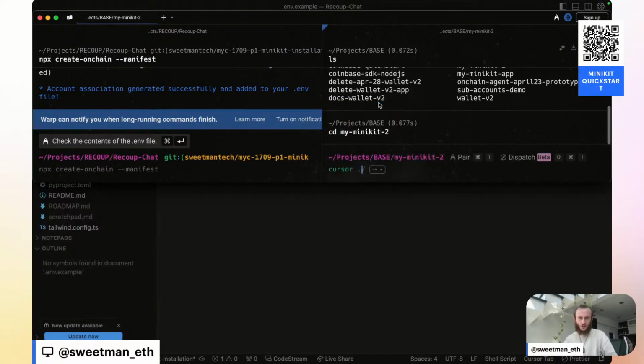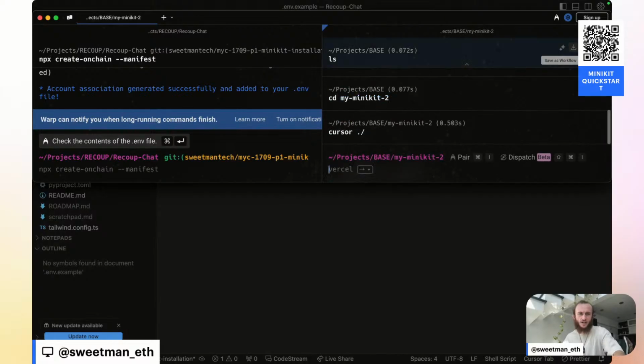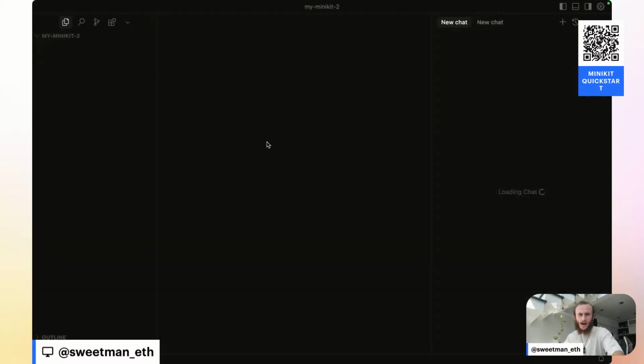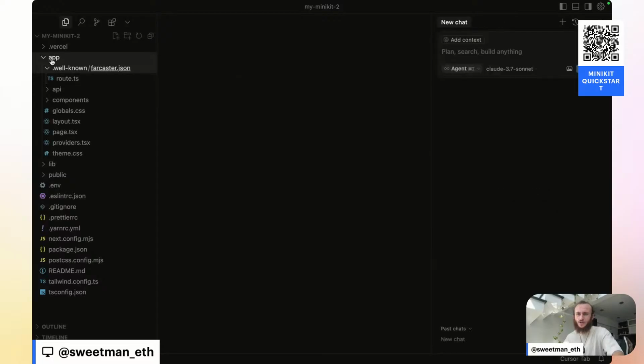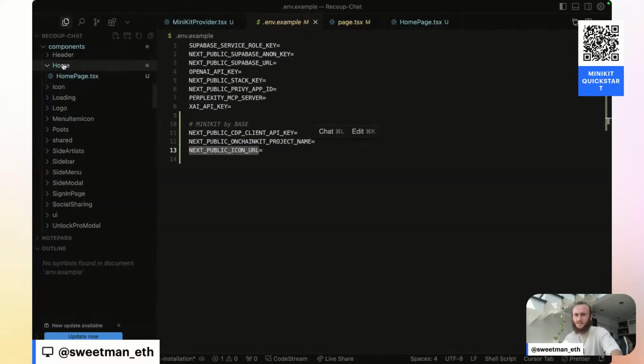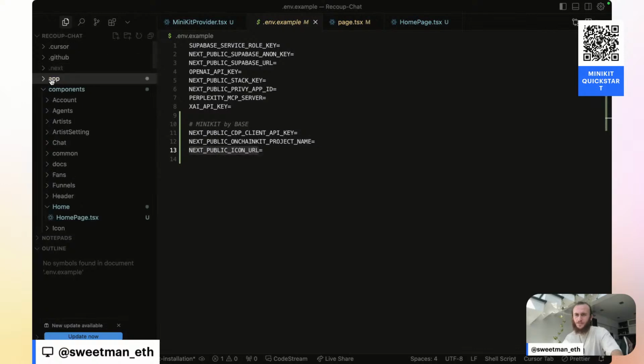And let's open this in Cursor so that I can see how they are generating the well-known file. It's right here inside of well-known. It's outside of API, interestingly enough. So let's copy this. Let's bring it inside of our app, the same place that they put it, right at the top.